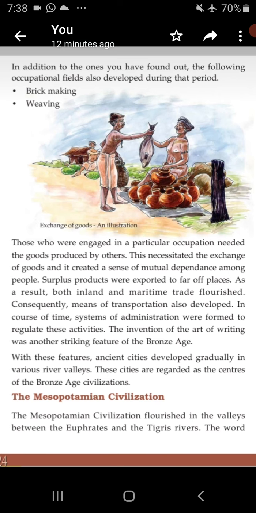The Mesopotamian civilization flourished in the valleys between the Euphrates and the Tigris rivers. Here, the two rivers are the Euphrates and the Tigris.